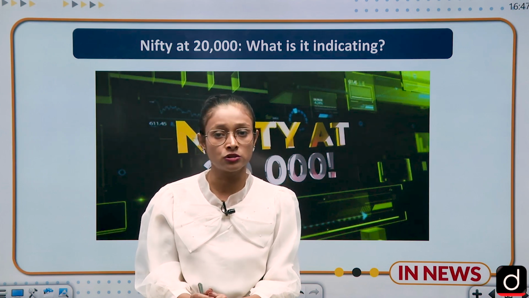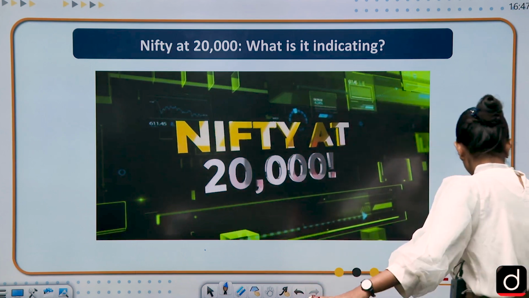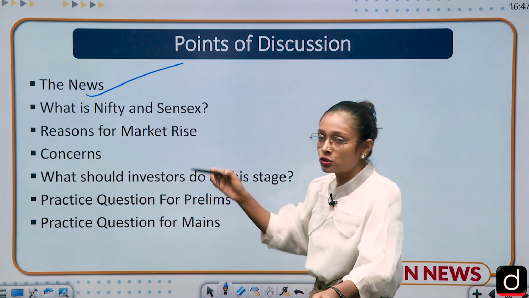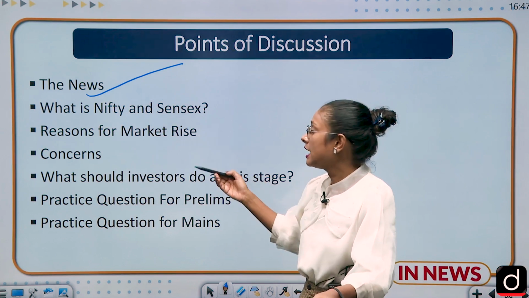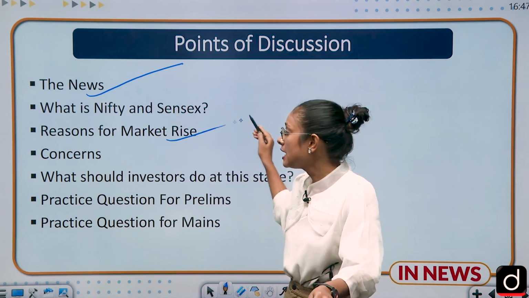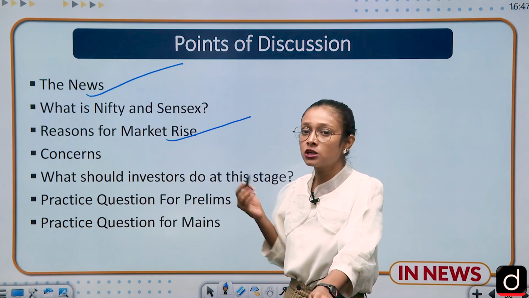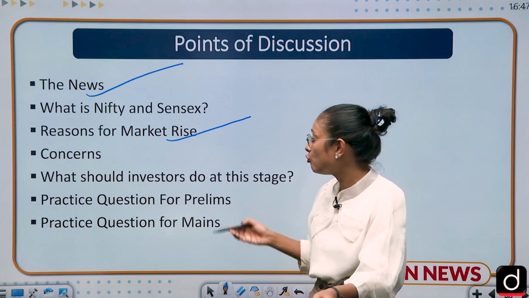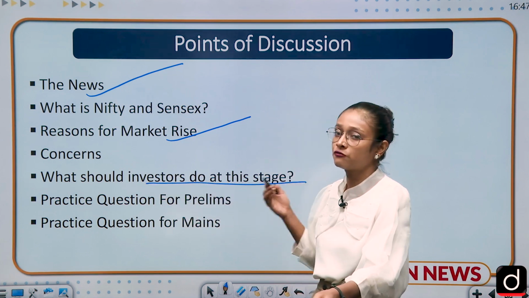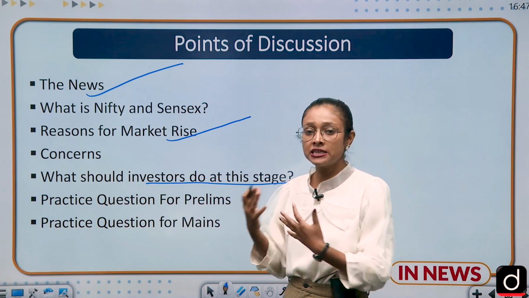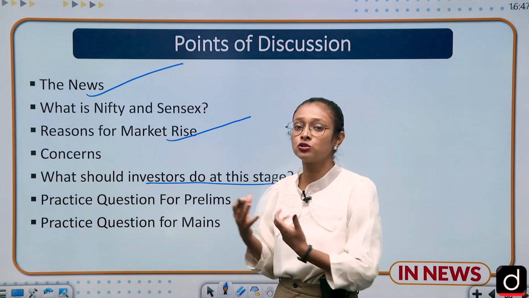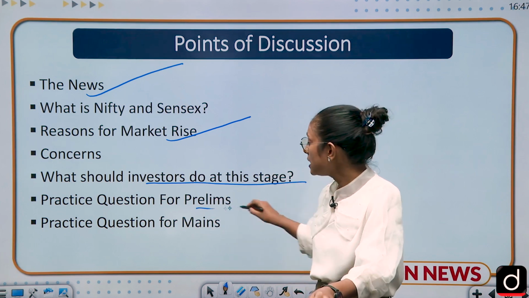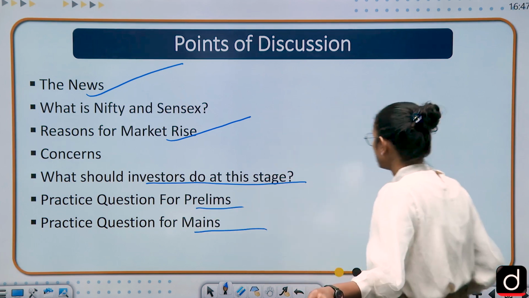So moving to the points of discussion. First of all, we are going to discuss the news and its relevance, and then we'll have a brief introduction about Nifty and Sensex, and then reasons for the market rise. We are also going to discuss what the concerns related to the market rise are, and after that what investors should do at this point of time. It means that when the market is rising, what should an investor do? Then practice questions for prelims and then mains. So moving to the news part.